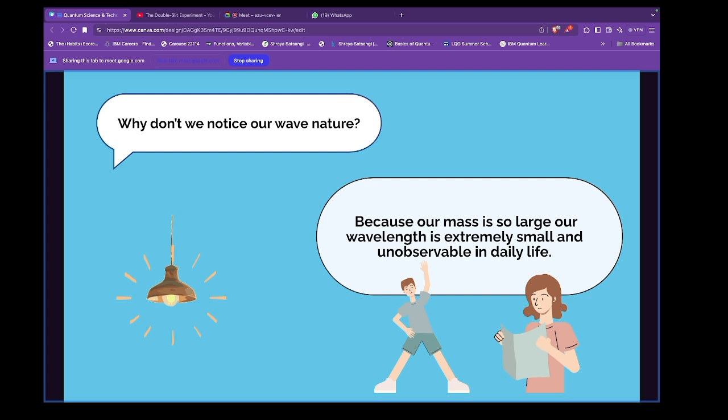As you see, electron is a very tiny particle, same goes with photon. They're very small particles, and therefore their wave nature is extremely large. Our mass is very large, like me as a human has a large mass. Same with elephants, same with plants. They have a very large mass, and therefore their wavelength is very small.